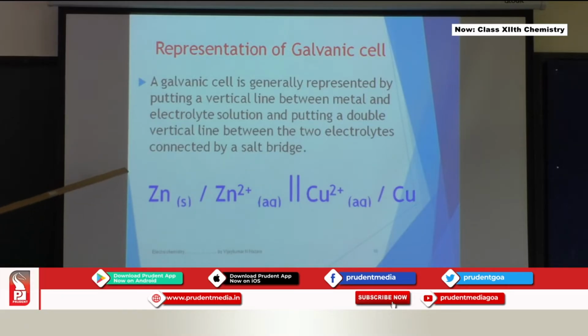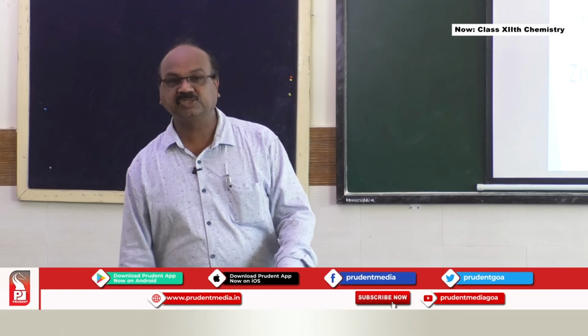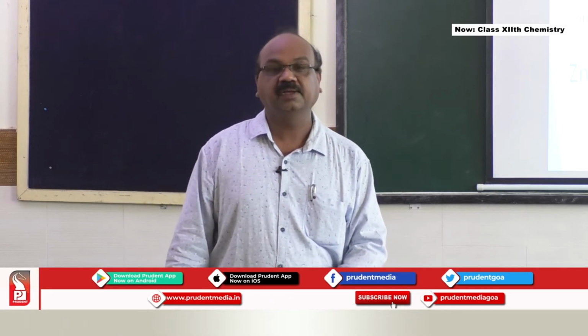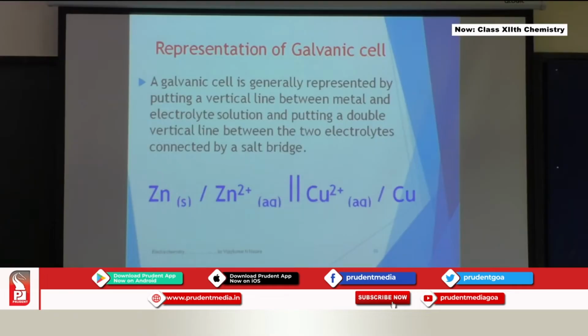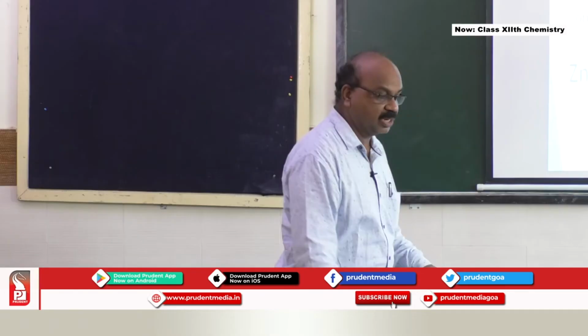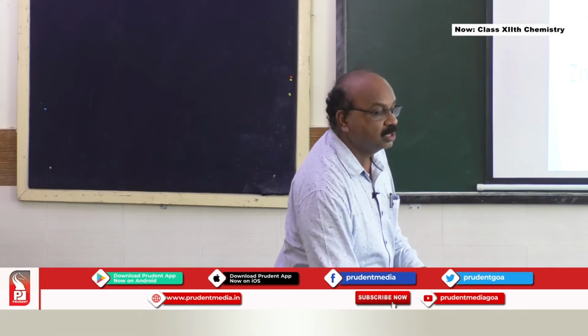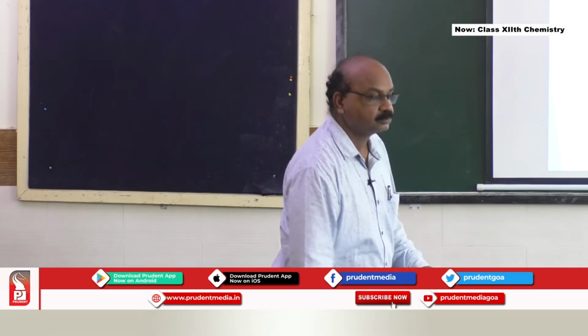So generally when you represent a cell, on the left hand side what is shown is the half cell that undergoes oxidation, the anode. On the right hand side is the cathodic compartment. So anodic compartment and cathodic compartment are shown. And this is how you represent a cell.